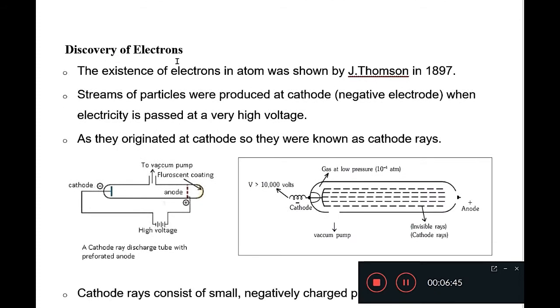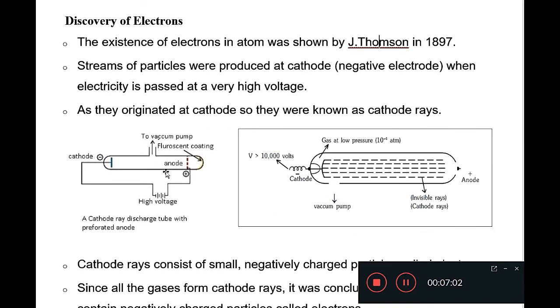Now, discovery of electrons. The existence of electron in atom was first shown by Sir J.J. Thomson in 1897. He conducted an experiment, and the picture of that experiment is shown here.